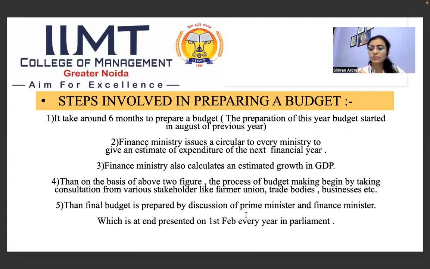First, the Finance Ministry issues a circular to every ministry to give an estimate of expenditure for the next financial year. Then the Finance Ministry also calculates an estimate of the growth in GDP, and on the basis of these figures, and in consultation with stakeholders like the farmer unions, the trade bodies, the businesses, etc., the government prepares a budget with the final discussion with the Prime Minister and the Finance Minister. And at the end, it is presented on 1st February every year in Parliament. So these are the steps involved in preparing a budget.